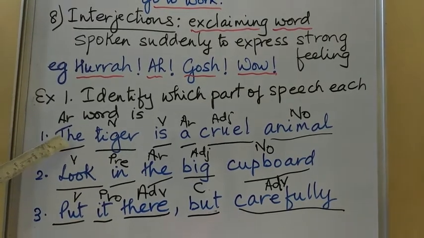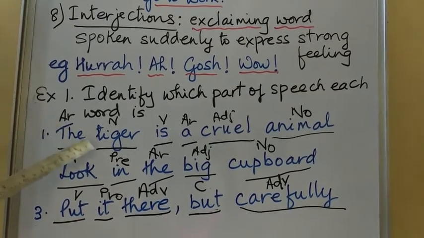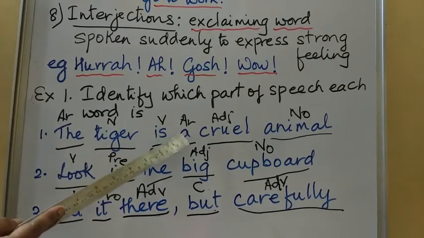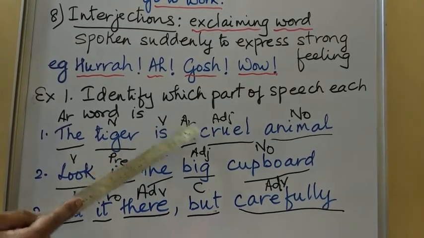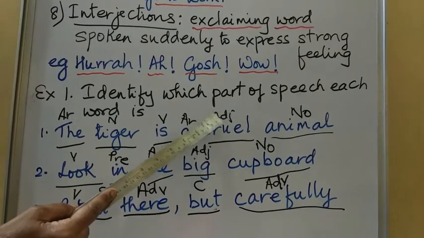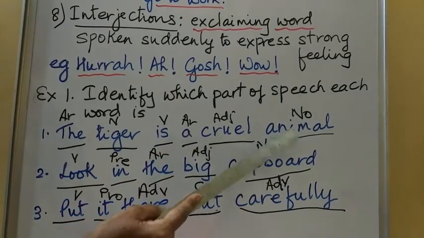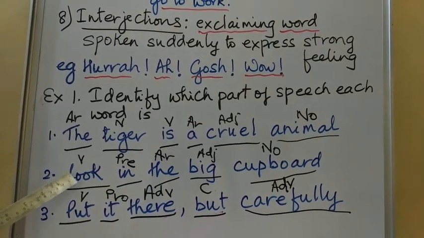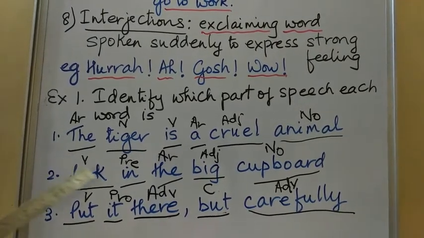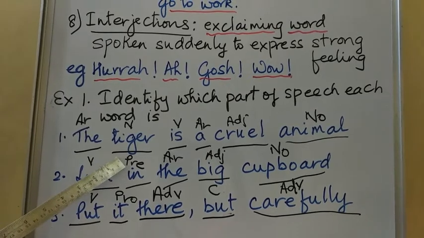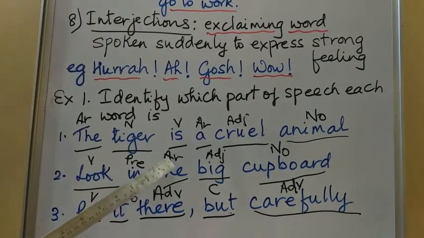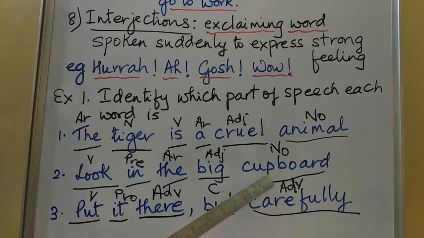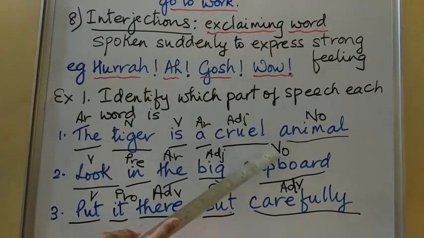Now here, the is an article. Tiger is a noun. Is a verb. A is an article. Cruel is an adjective because it describes animal, which is a noun. Look in the big cupboard. Look is a verb. It's an action. In is preposition. The is an article. Big is an adjective because it describes the cupboard, which is a noun.